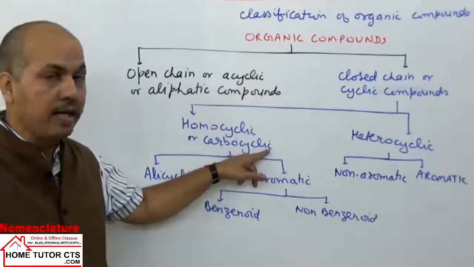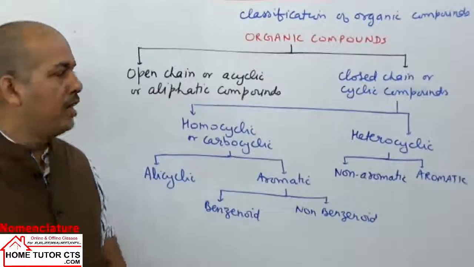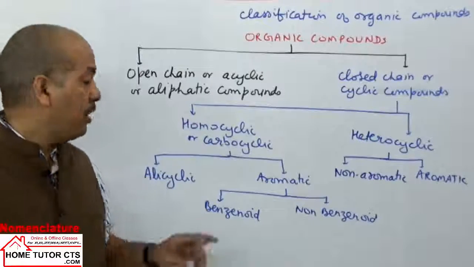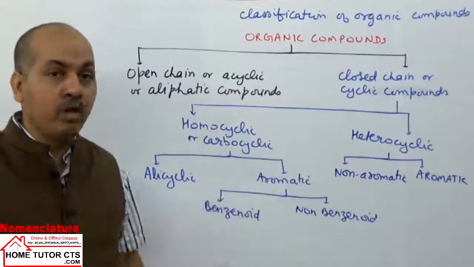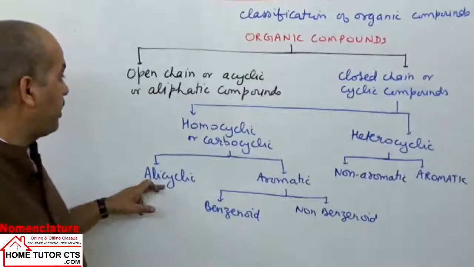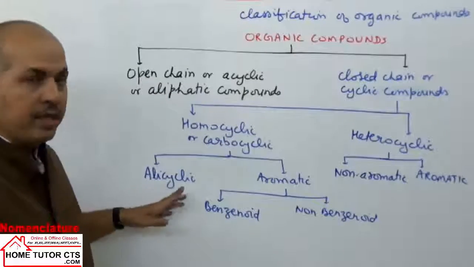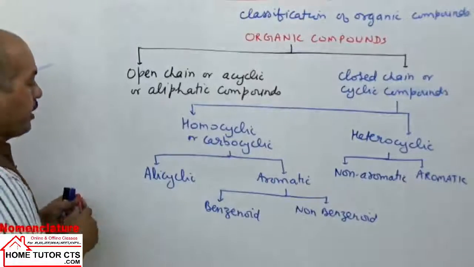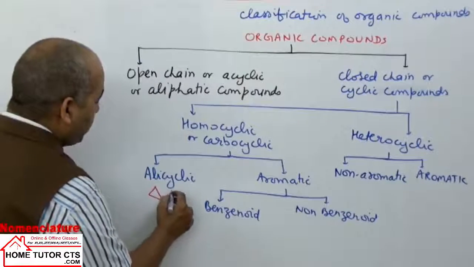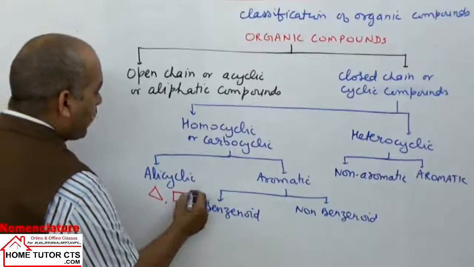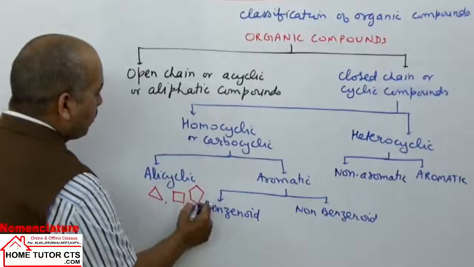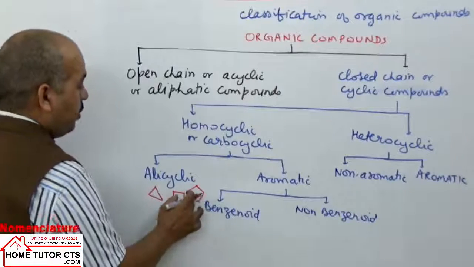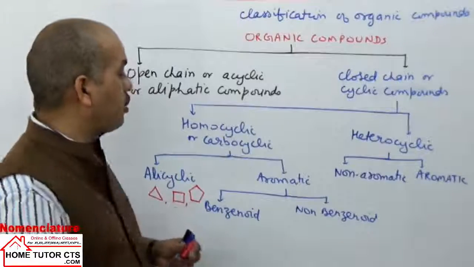Carbon will make the cycle, so carbocyclic compounds. These compounds can be taken again in two categories: one is alicyclic and one is aromatic. What does alicyclic mean? They resemble aliphatic compounds in their properties but are cyclic. Examples are cyclopropane, cyclobutane, and cyclopentane, which are common examples: 3-member ring, 4-member ring, 5-member ring. They show aliphatic type behavior, but the ring is there.